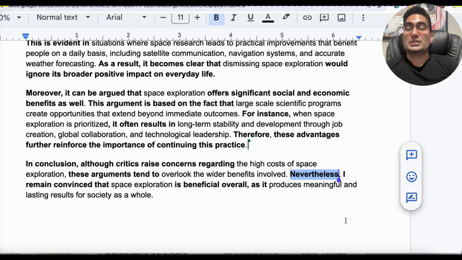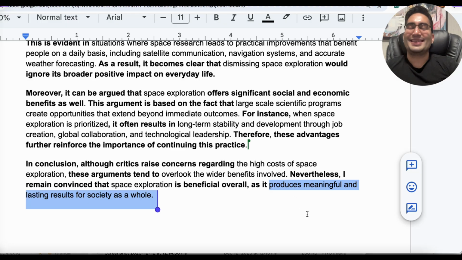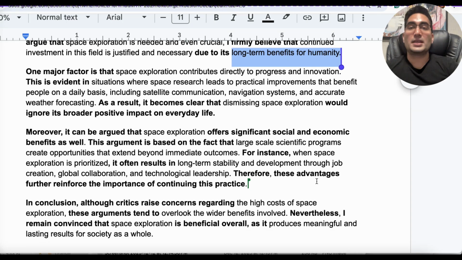Now you say nevertheless, which is an advanced word from the template. Instead of saying I still believe or those basic words, you're saying I remain convinced that space exploration, the topic, is beneficial overall as it provides, this is again from the template, you can see how nicely it fits every time you're doing the opinion because it is very positive. And this is where you again reflect on the points you made in the body paragraph. Produces meaningful and lasting results for society as a whole. And see how this is simply paraphrasing long-term benefits for humanity. So you want to say something different, don't copy paste the same exact words.